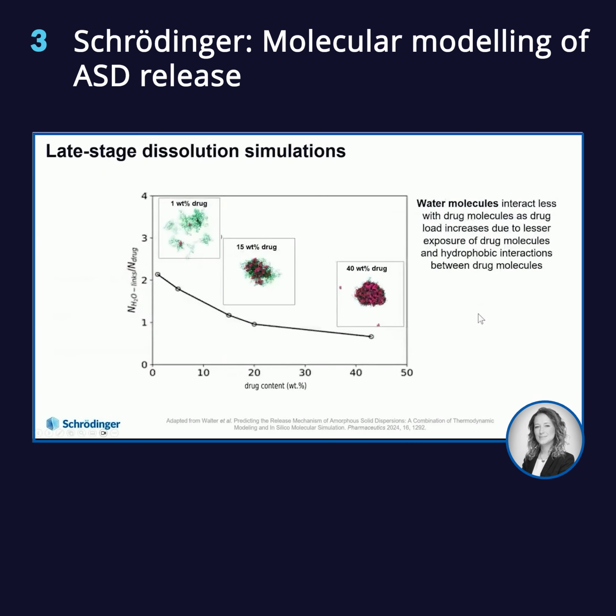One other thing that we can get easily from simulations are the interactions between different molecules or portions of the system. So I'm not showing all the results here, but we could look, for example, at which part of the drug is interacting with which part of the polymer and how different parts differ. One thing that I'm highlighting here are the contacts, so the interactions between the drug molecules and the water particles, normalized by the number of drugs in the system.